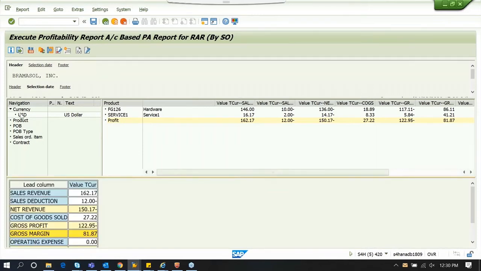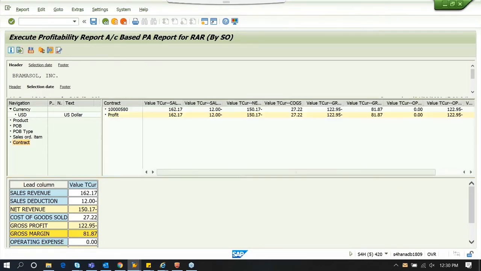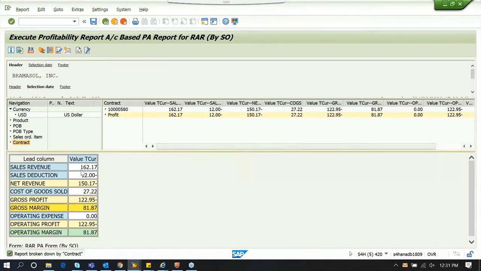So here you have the options to navigate, on which dimension you want to explore your profitability analysis. So these are two products coming from sales order. So if you like to see your profitability by RAR contract, you need to click on contract here. And this is the profitability of this contract.